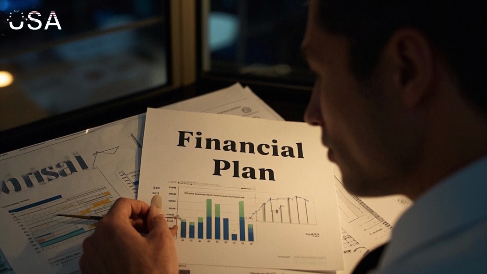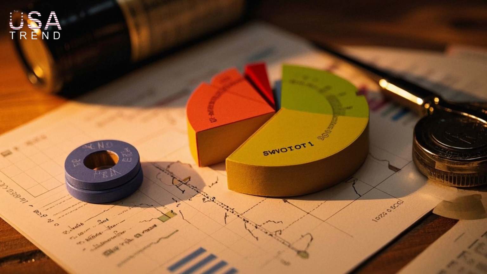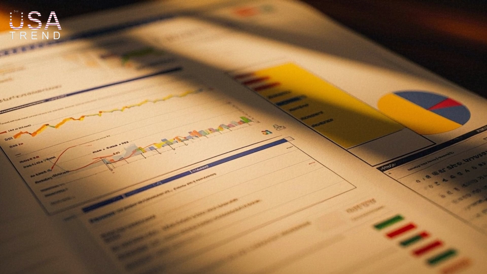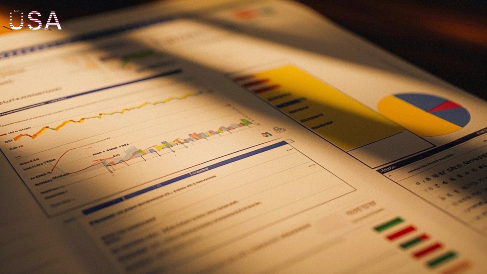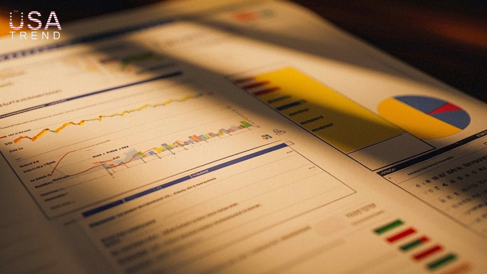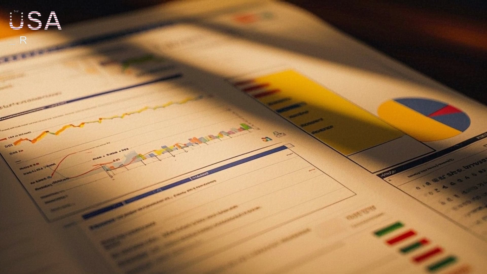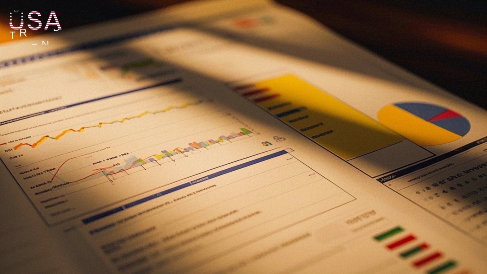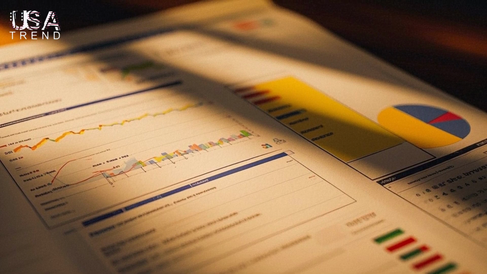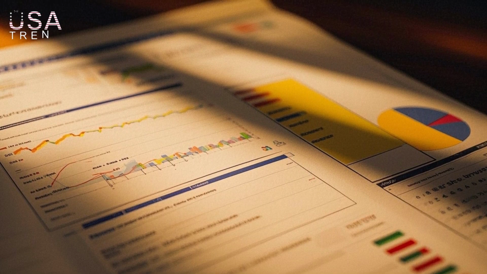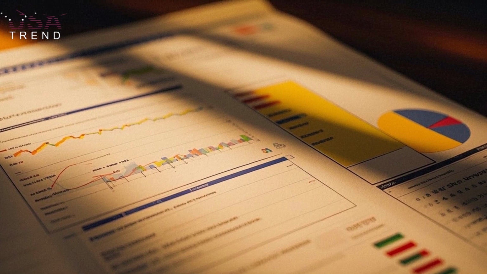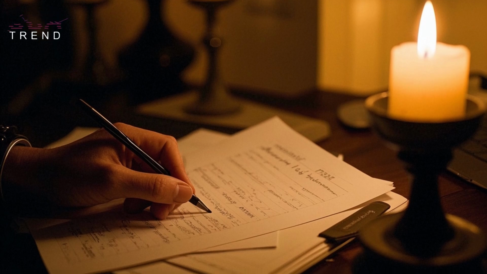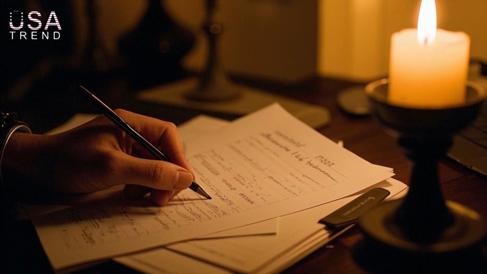8. Financial plan. A strong financial plan is essential for securing funding and monitoring success. Include startup costs. Detail initial costs. Revenue model. Explain how you'll make money. Financial projections. Provide income statements, cash flow projections, and balance sheets for 3 to 5 years. Break-even analysis. Show when you expect to become profitable. Funding requirements. If seeking investment, specify how much you need and how it will be used. Use realistic assumptions and back them with data.